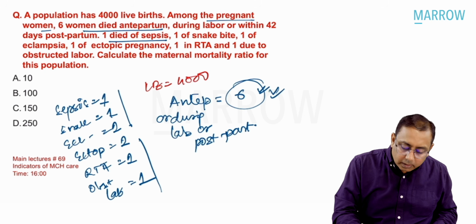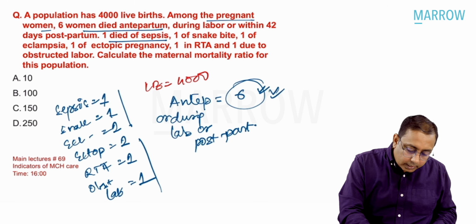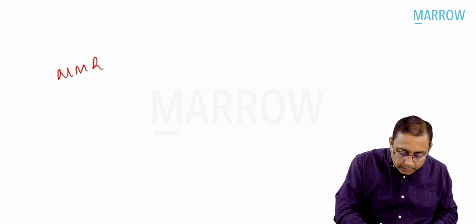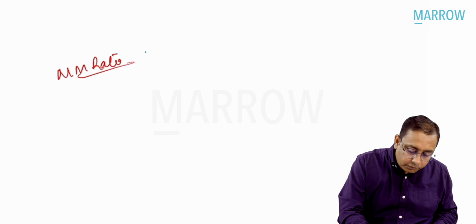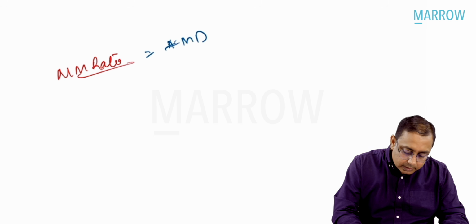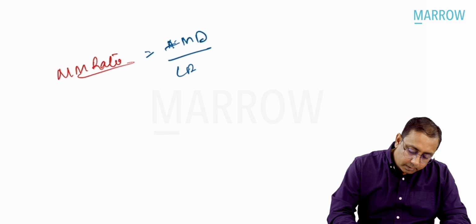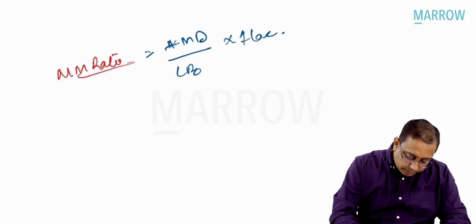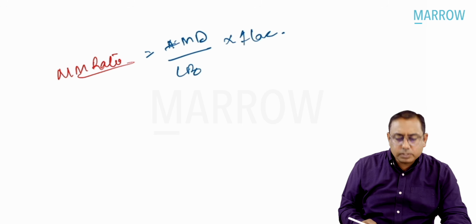So calculate the maternal mortality ratio. You already know that the maternal mortality ratio is given by the formula: number of maternal deaths divided by live births into 1 lakh. Number of maternal deaths divided by live births into 1 lakh.